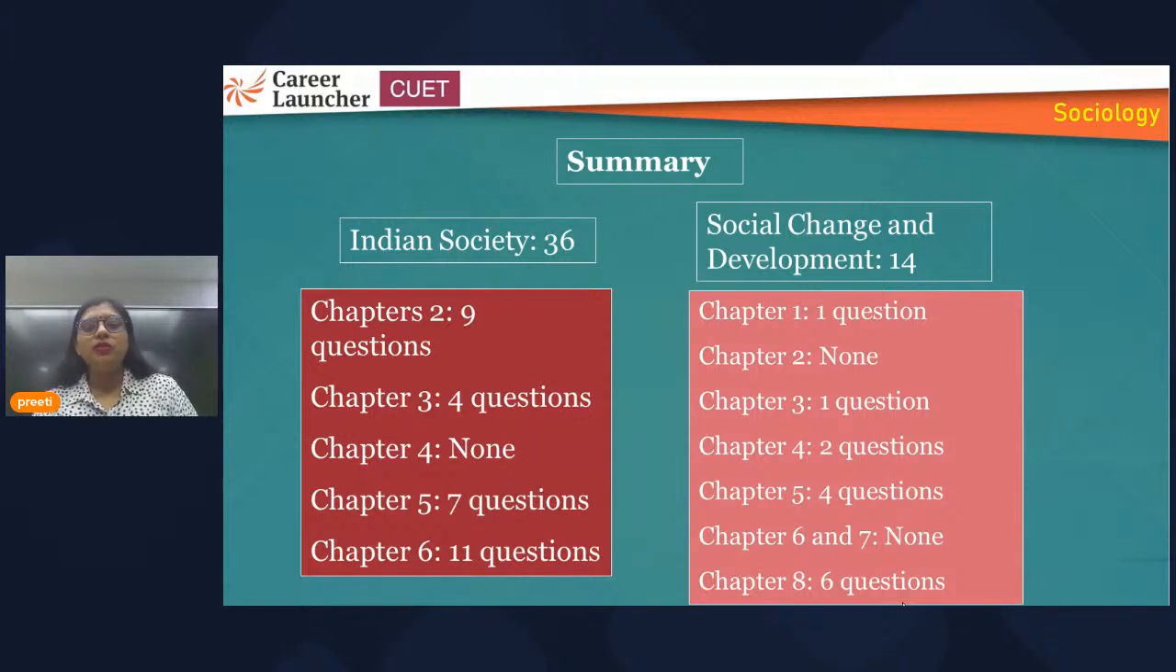Then come to the second book. From chapter 1, 1 question, no question from chapter 2, 1 question from chapter 3, 2 questions from chapter 4, 4 questions from chapter 5, then for 6 and 7 there is no weightage in the sample paper. And from chapter 8, 6 to 7 questions they have asked. So this book is also important, but not less or more.